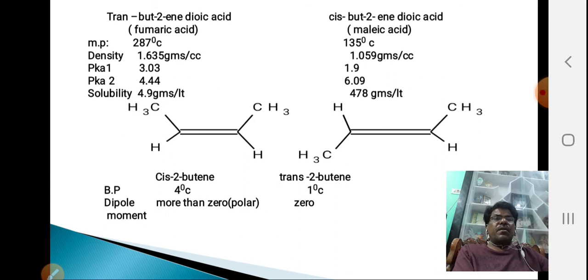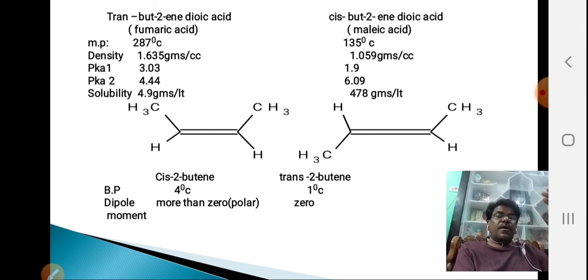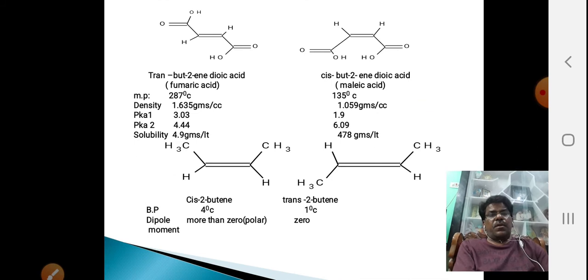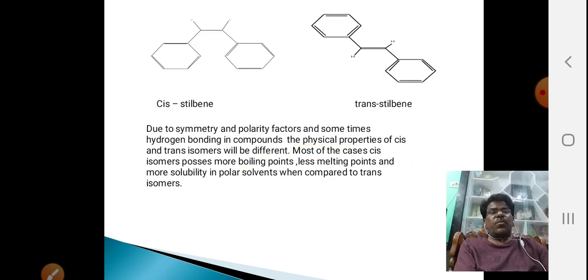And coming to the next example, cis-butene and trans-butene, that is cis-2-butene and trans-2-butene. In this case, the boiling point of cis-butene is 4 degrees, but trans-butene is 1 degree. Dipole moment is more than 0 for cis-butene, and almost 0 for trans-butene. And coming to the next example, stilbene.